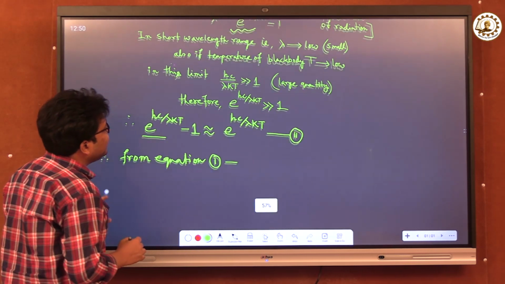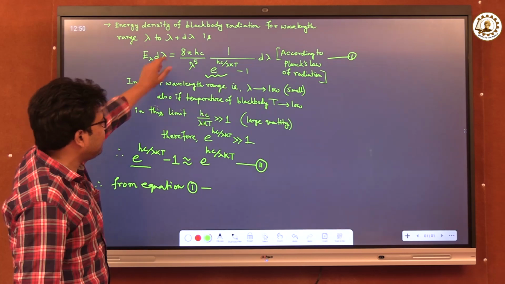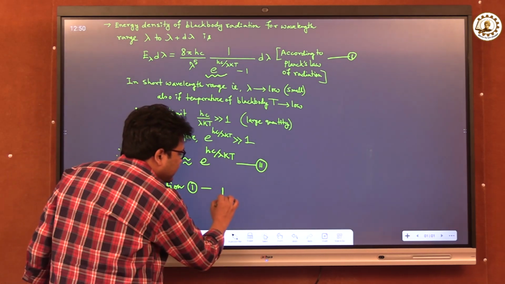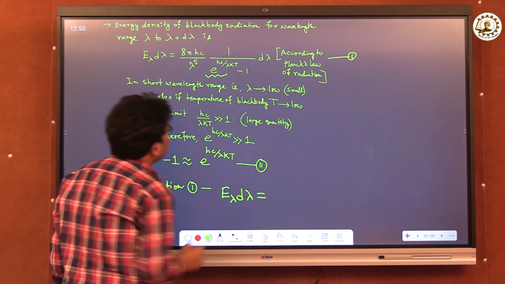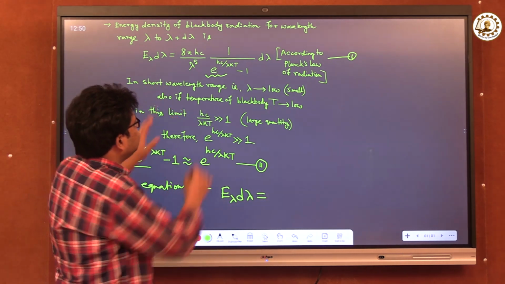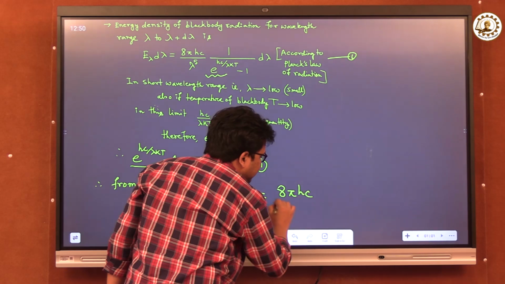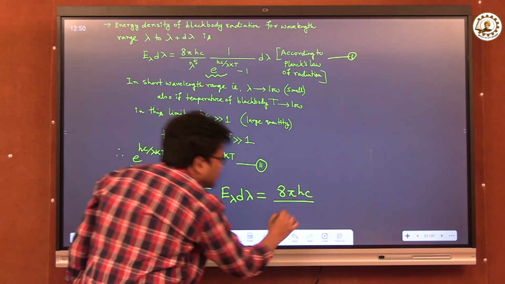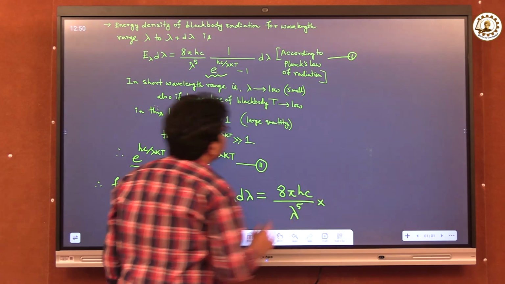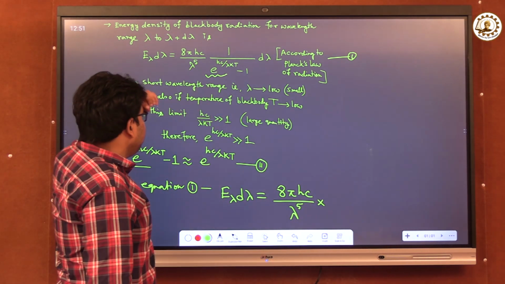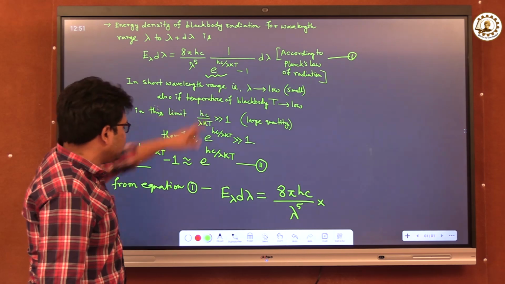From equation 1, on the left hand side we have E lambda d lambda, so I am writing it again: E lambda d lambda equals 8 pi hc, this is a constant term, divided by lambda to the power 5, into, we are going to approximate this quantity, e to the power hc by lambda kT minus 1.